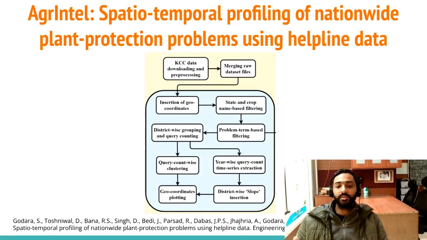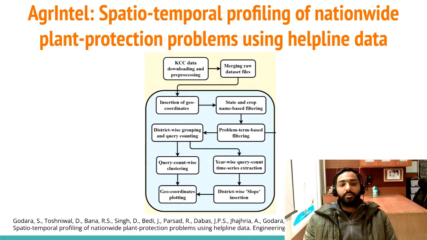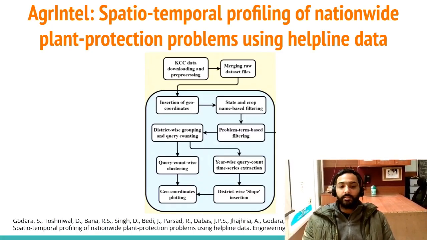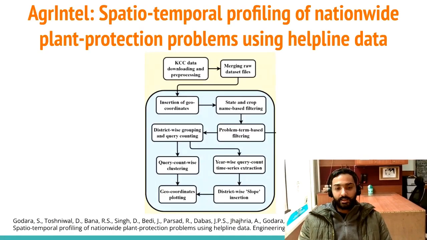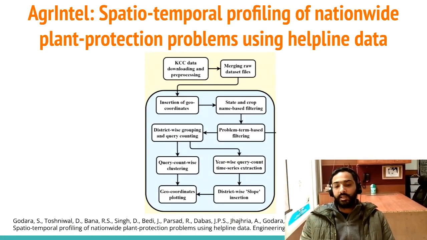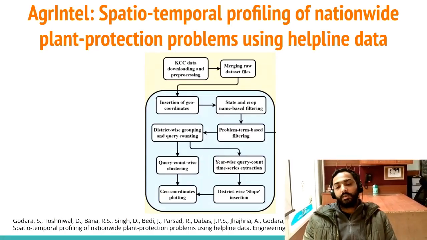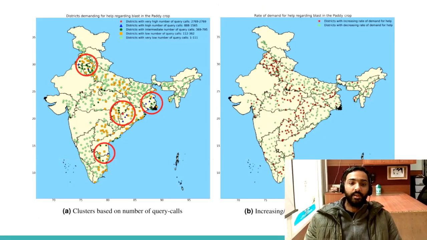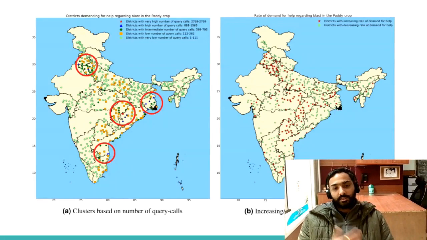Basically, it uses lens time distance for filtering the query calls. Then we are using k-means clustering and other types of AI tools to extract the hotspots of the target disease or pest. So this is the case study that we have discussed in the paper.